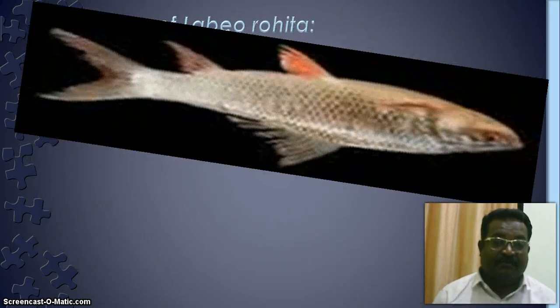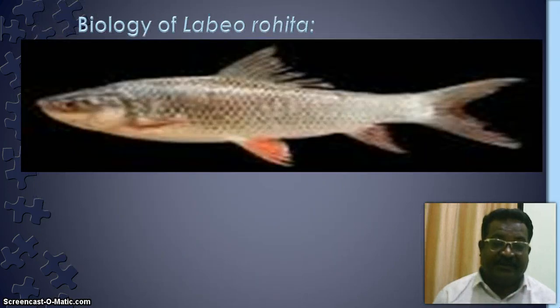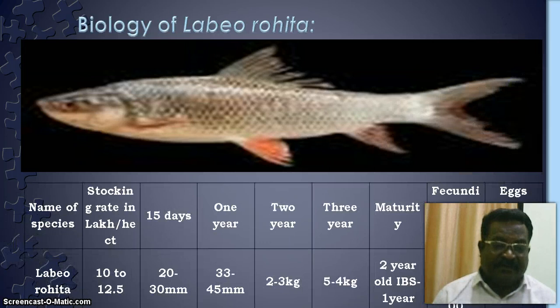This is the column feeder. They live in the column of the pond. The characters are also the same, but the stocking rate is 10 to 25.5 lakhs per hectare. Then it attains 20 to 30 millimeter in size in 15 days, then 33 to 45 millimeter at the end of 1 year. Then 2 to 3 kg at the end of 2 years, and 4 to 5 kg at the end of 3 years.